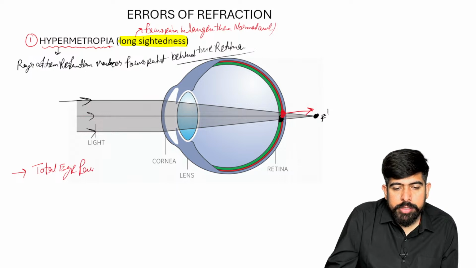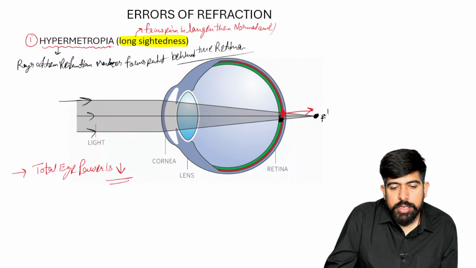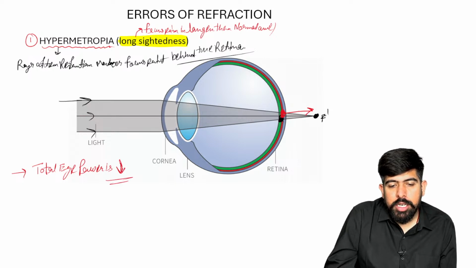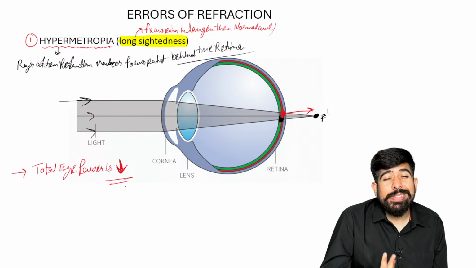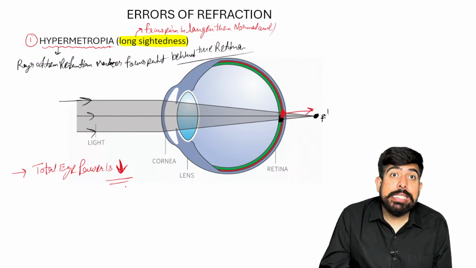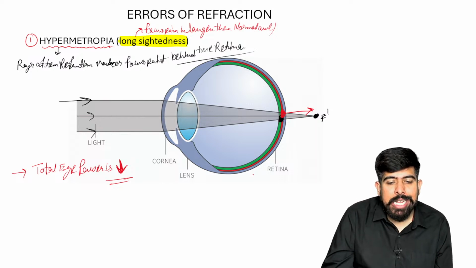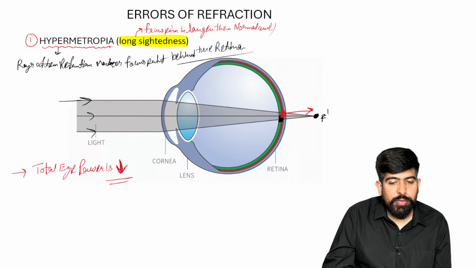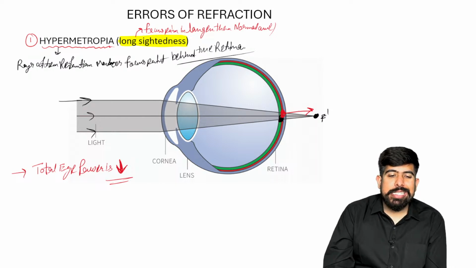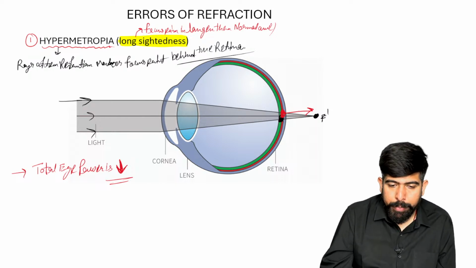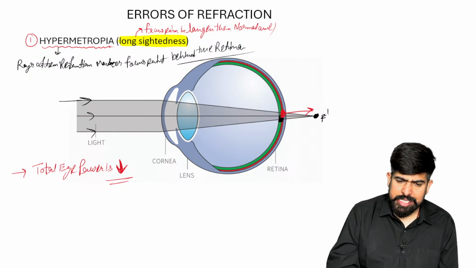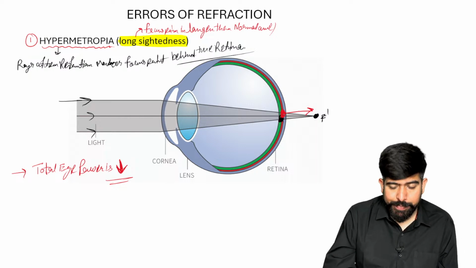Eye power is decreased. Yes, so there is a total eye power. If I'm talking about the eye power, we talked about the plus 58 adapter to plus 60 adapter. So this is going to decrease from the normal. The patient is not having the normal eye power. It is having decreased eye power.